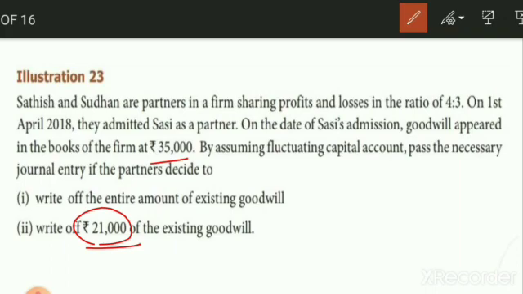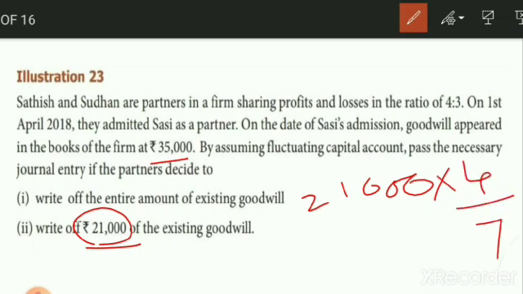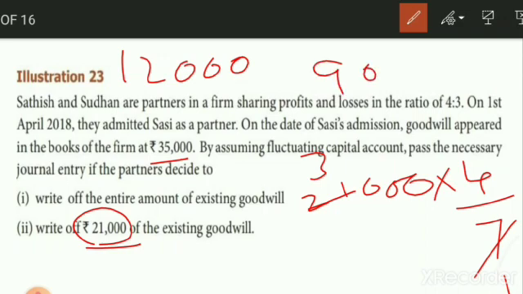How is it going to be distributed? So 21,000 is going to be distributed among the partners in their old profit sharing ratio. So already we know the old profit sharing ratio, 4/7 for first partner. 1 7 is 7, 3 7s are 21. So 3,000 into 4 is equal to 12,000. So 12,000 for Sadis and 3 into 3, 9,000 for second partner, because here 3 will be for the second partner.